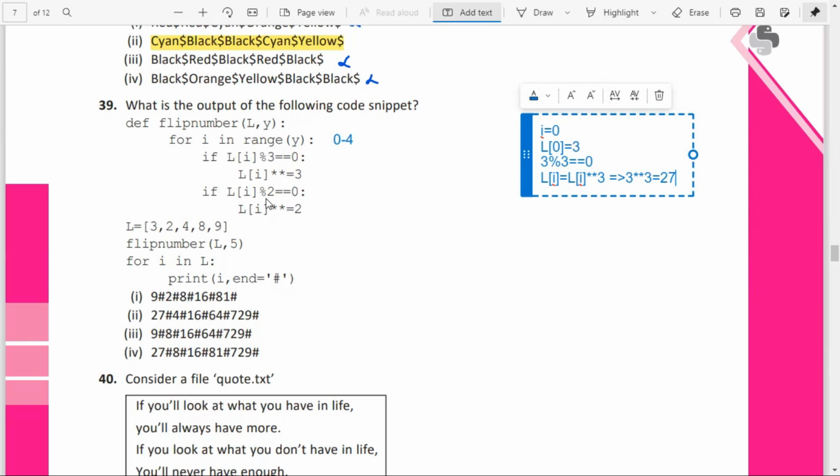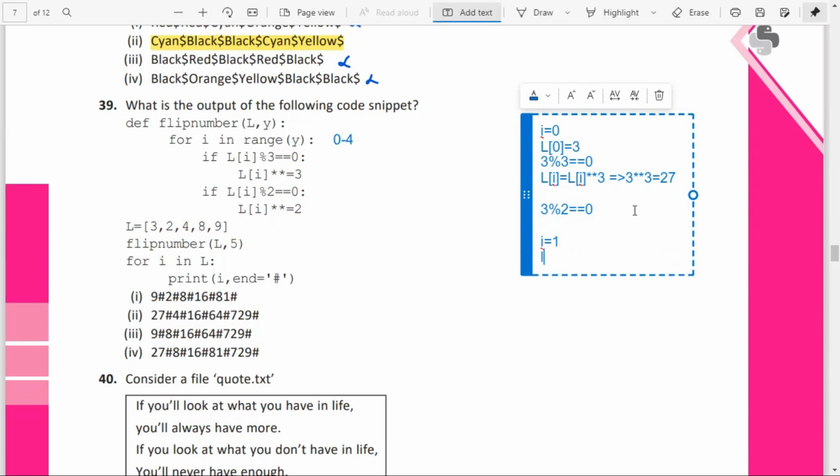Now checking L of I modulus 2 is equal to 0. Checking again, this is for the multiple. So what is that? 3 modulus 2 is equal to 0? No, that is not equal to 0. 3 modulus 2 is not equal to 0. So that cannot be done. Now I will become what? I will be equal to 1. Okay, I will take up the value 1.